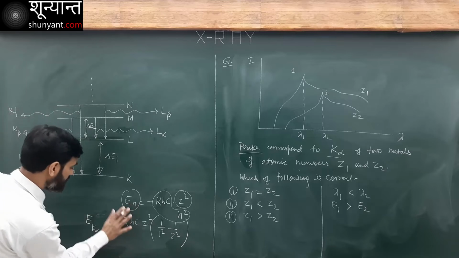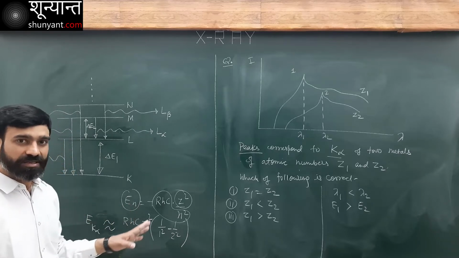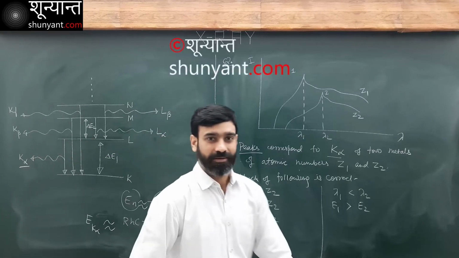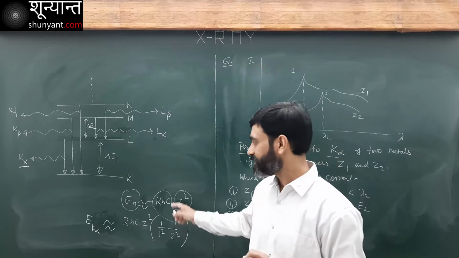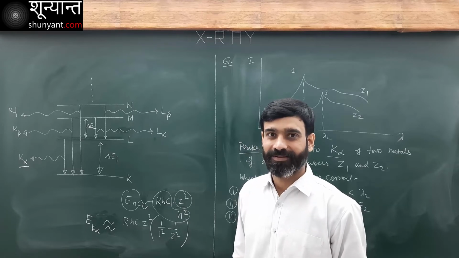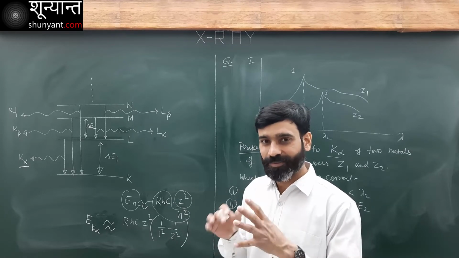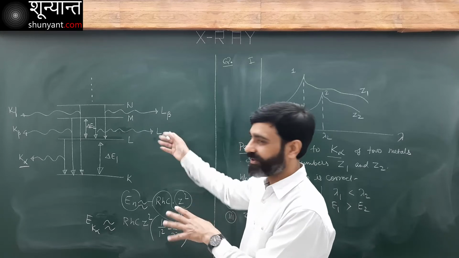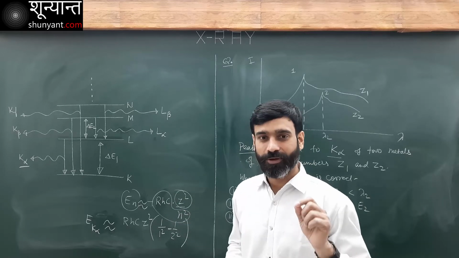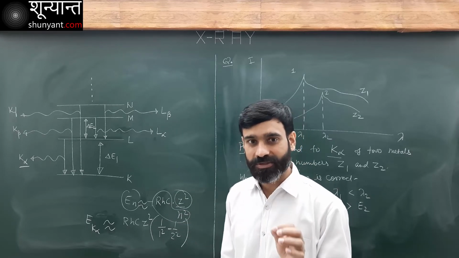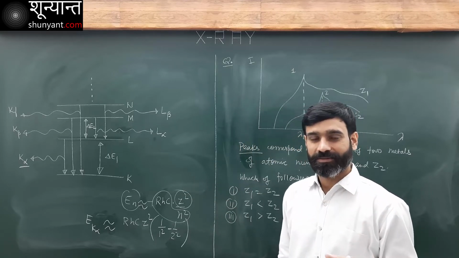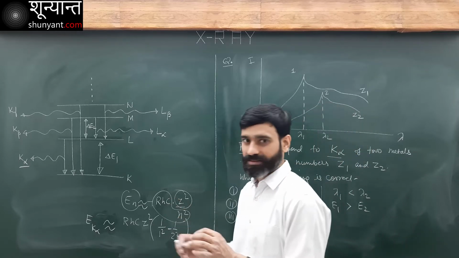This is just approximate. Here also it is just approximate. Why is it approximate? Why not exact? It is because this was derived for a hydrogen atom. We are just forcibly using this relation for this metal here. It is not going to be applicable exactly. This is applicable only for a single electron atom, only for a hydrogen-like atom. This is a metal. Many electrons it has, so this relation is not going to be applicable.